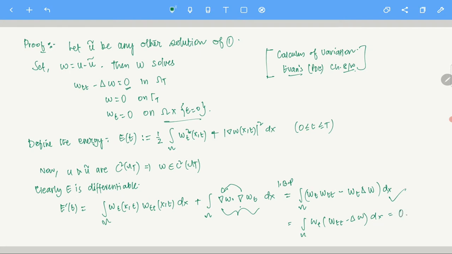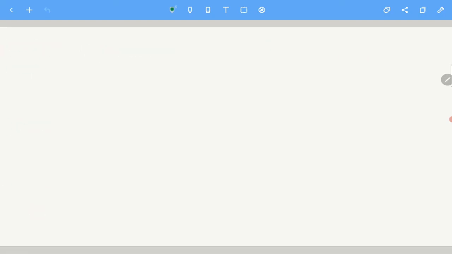Now, see what is happening is this. Since w is 0 on gamma t, if you take the derivative of w with respect to t, wt, that is going to be 0 on the boundary, del omega cross (0,t).